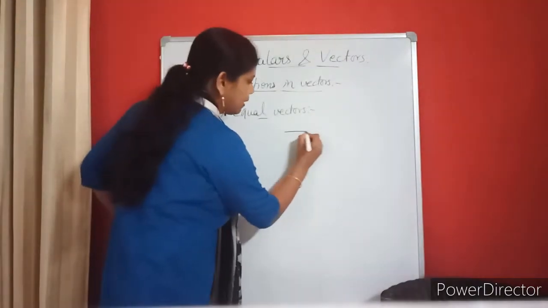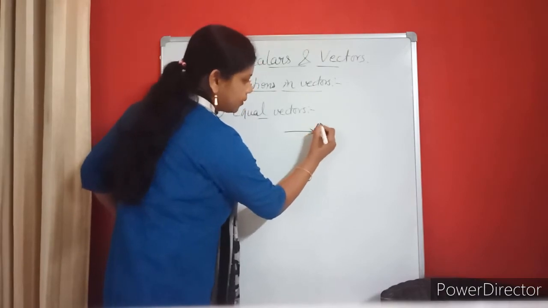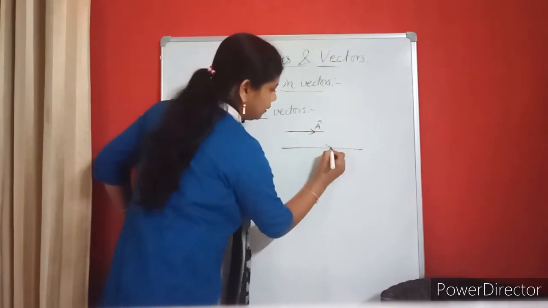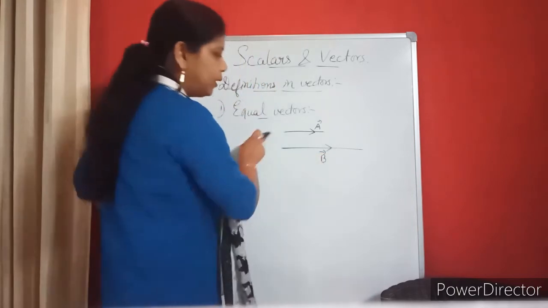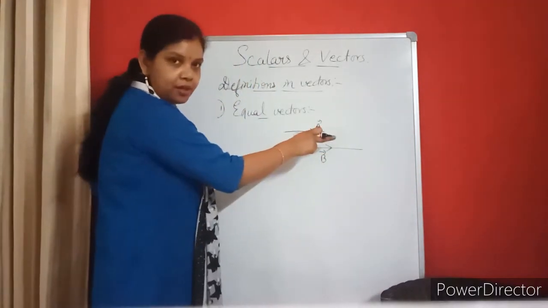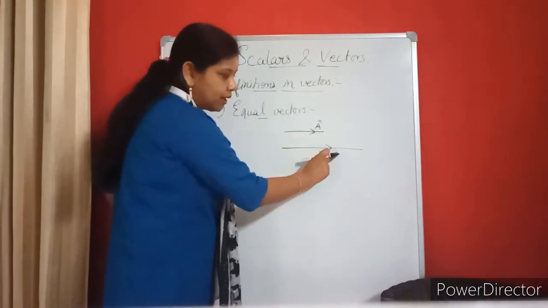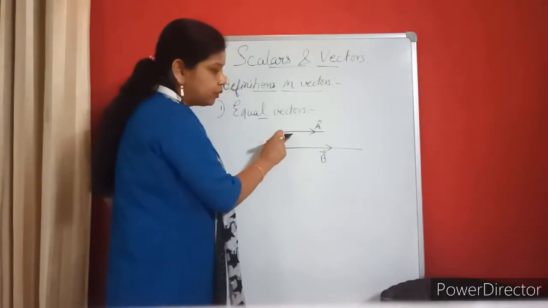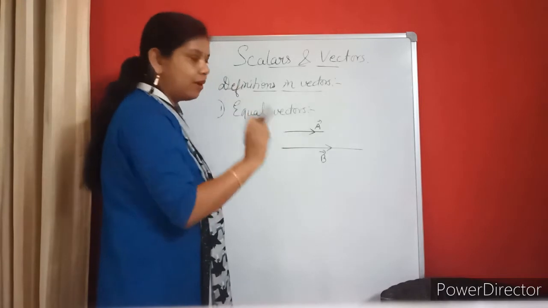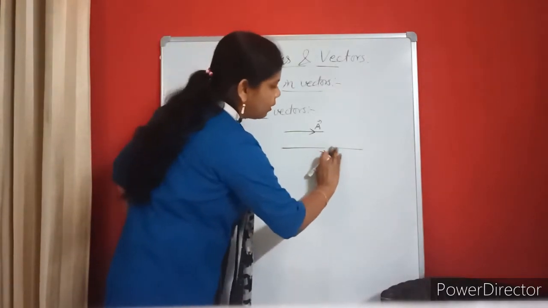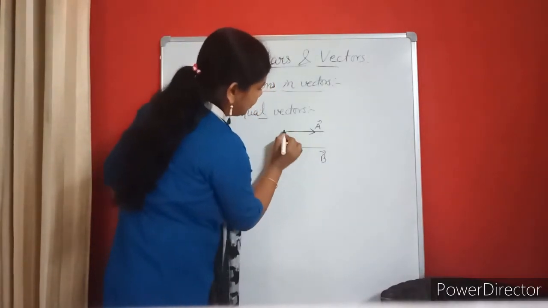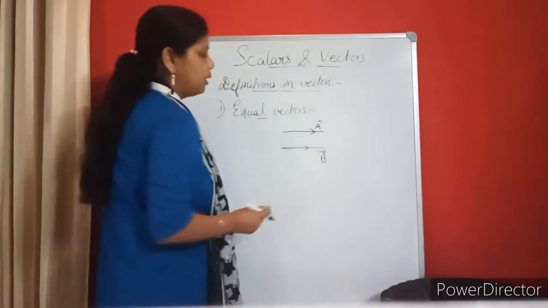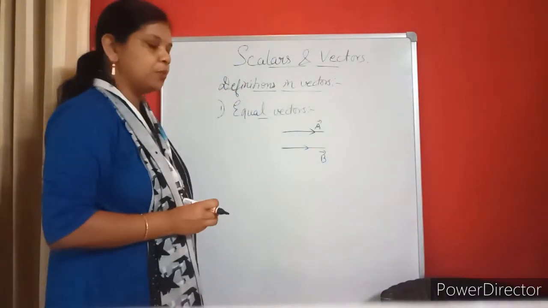Suppose I have drawn this vector like this. This is A, and I have drawn this one B. What happened? No doubt the direction is the same, but one is longer, the length is long compared to the other one. So they are not equal vectors. So in order to make it equal, what do I have to do? I have to make the size of both equal and the direction should also be the same.